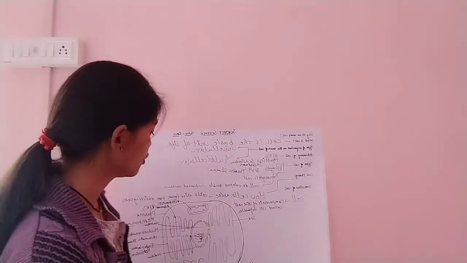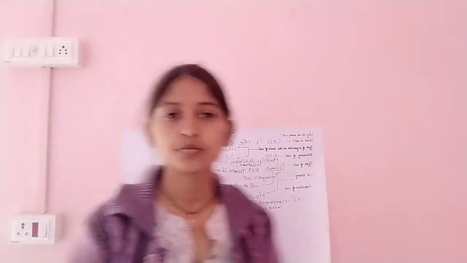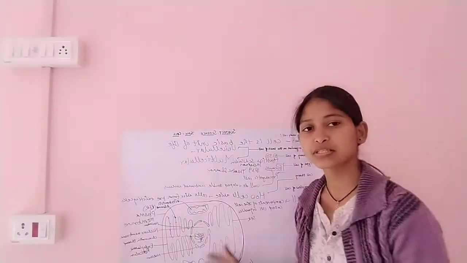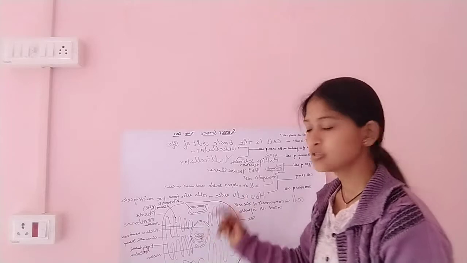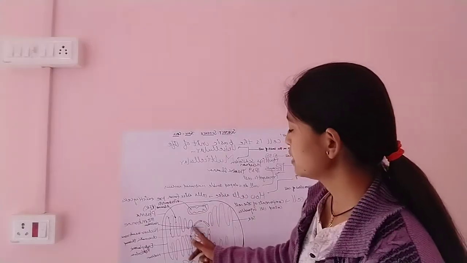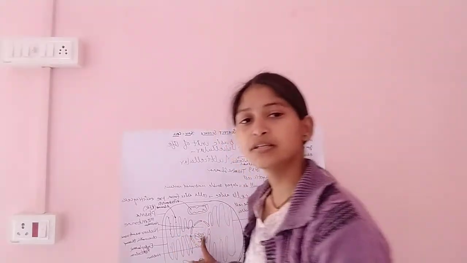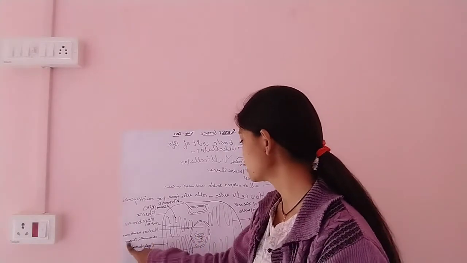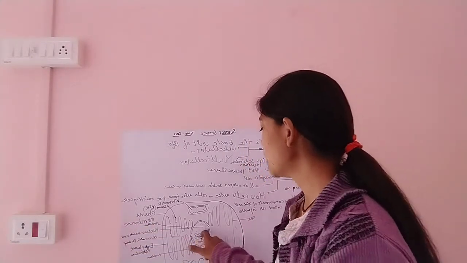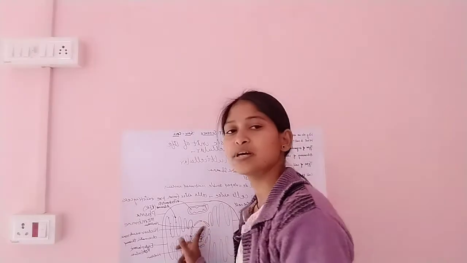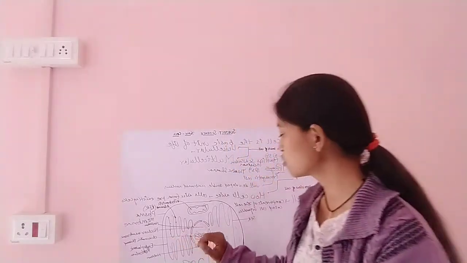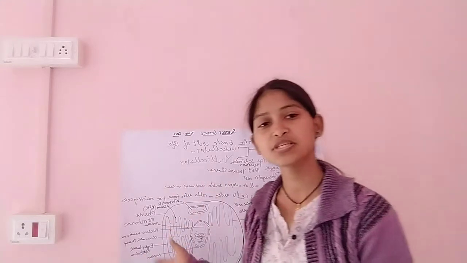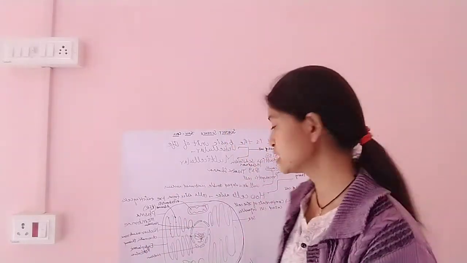So here is the overview of the cell. The components within the cell are called cell organelles. In the center, here is the nucleus. In the nucleus, this is the chromatin thread. You can see here, this is the chromatin thread. This is the nucleolus where mRNA is synthesized. Chromatin threads transfer the genetic information to the next generation.